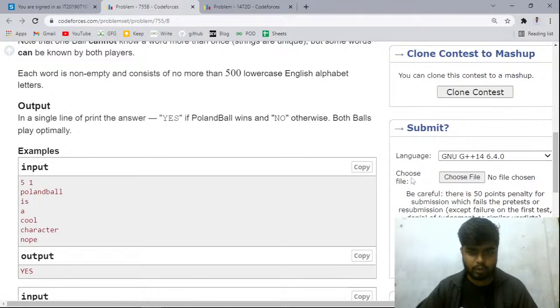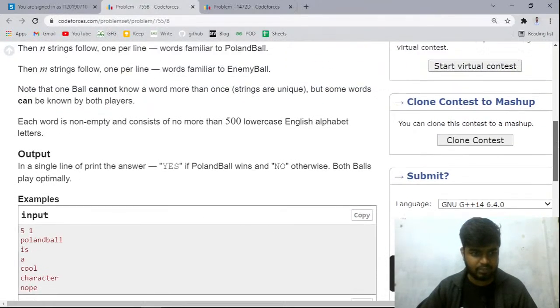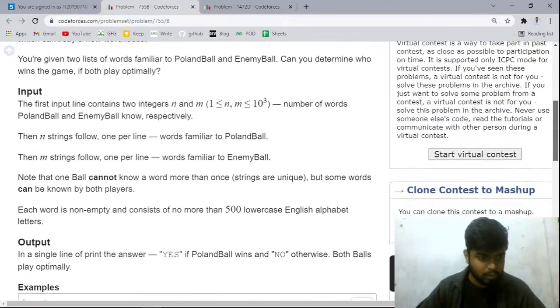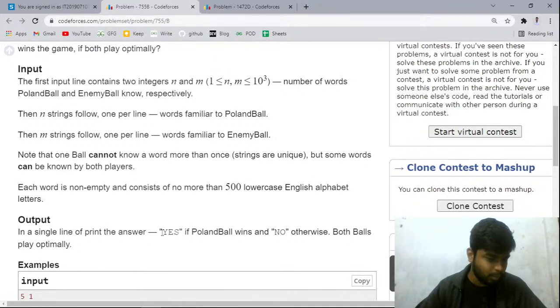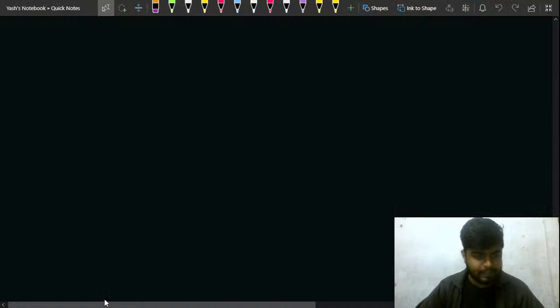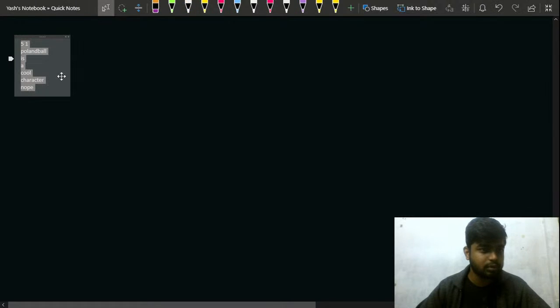Perfect. So let me just quickly copy this test case and see what we can do for this. Also, one more thing, that if Polandball wins, that is the player who is making the first move wins, then you have to print yes. Otherwise, you have to print a no. Now let me quickly copy some issue? No, it's fine, right? So let us move ahead with this problem and see what we can do with it.